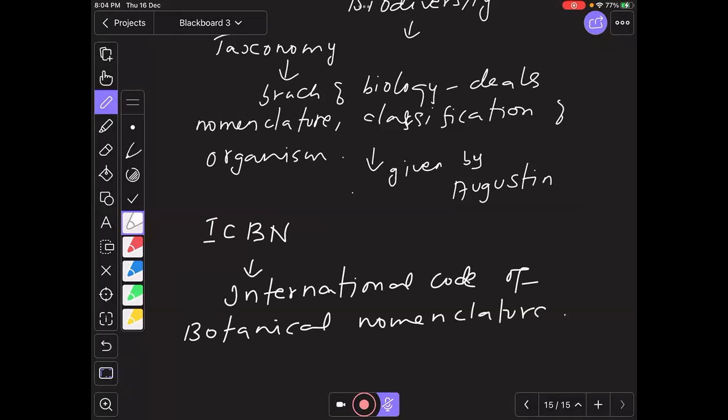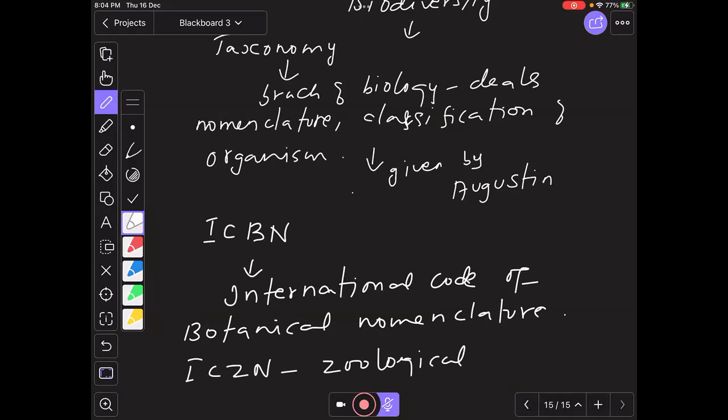Botanical nomenclature is for plants. In the same way, we have one more called ICZN. ICZN is for zoological nomenclature, the International Code for Zoological Nomenclature. ICBN is for botanical, ICZN is for zoological nomenclature.